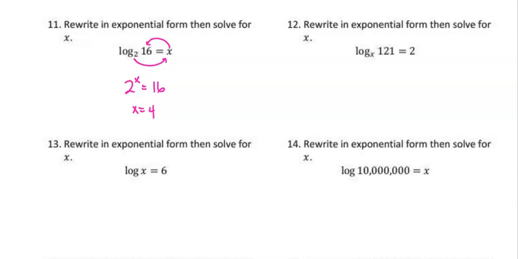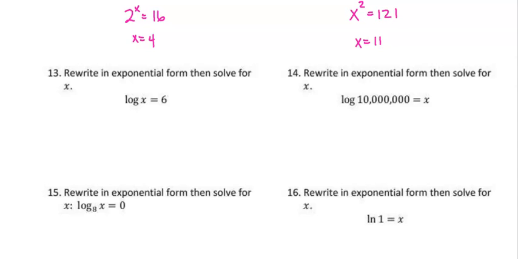Let's go to the next one. Same instructions. So we're going to do x to the second power equals 121. So what squared gives us 121? That would be 11.